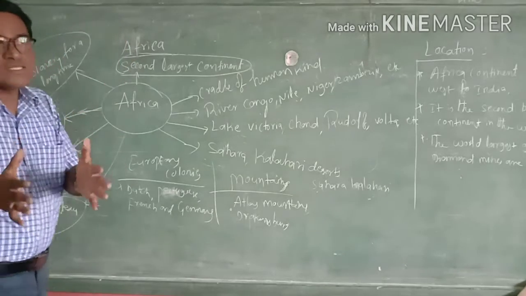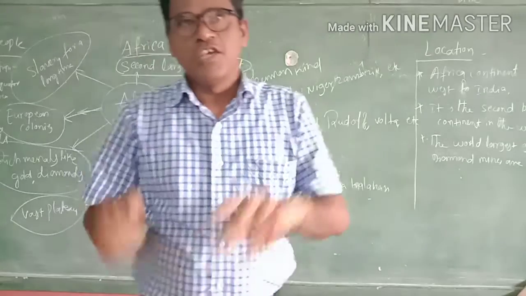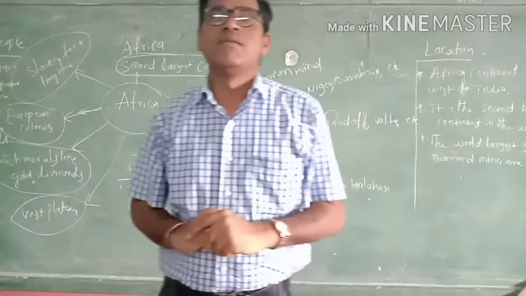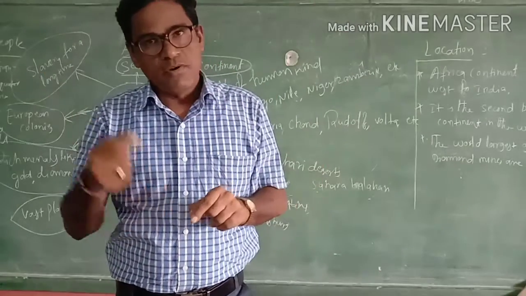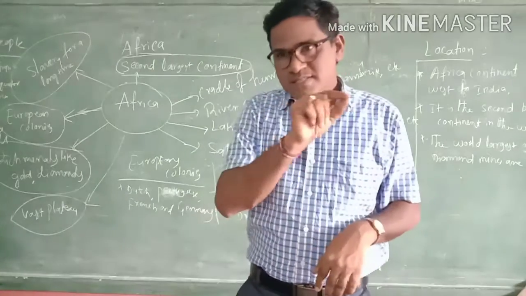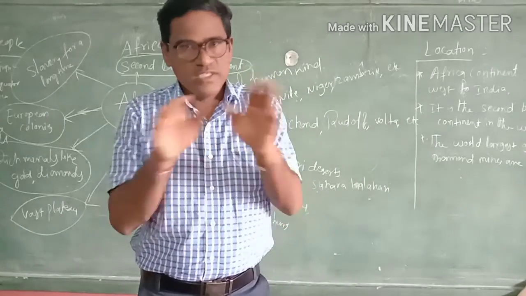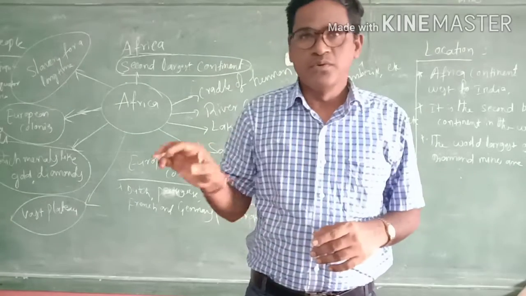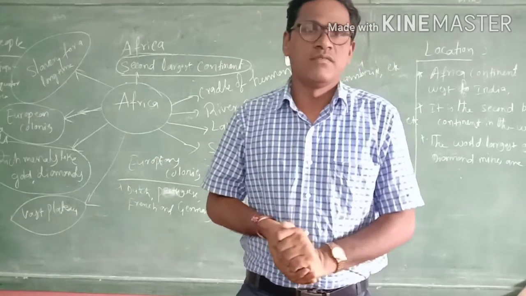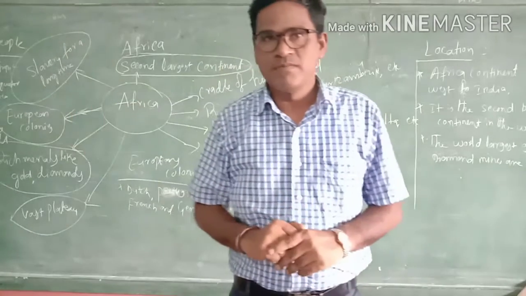So where is this continent located? See, you just observe the world map, or take that world map. You just see where the equator is. The equator has 0 degrees latitude, that we call the equator. You just observe the equator in the world map.